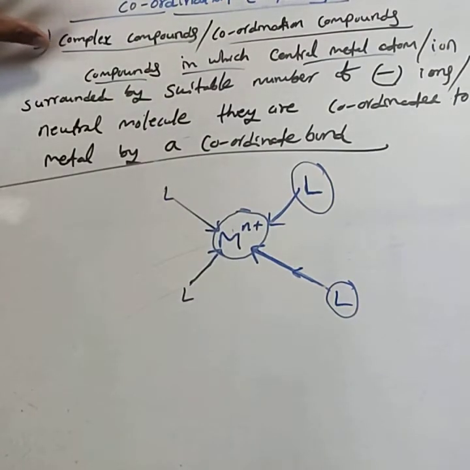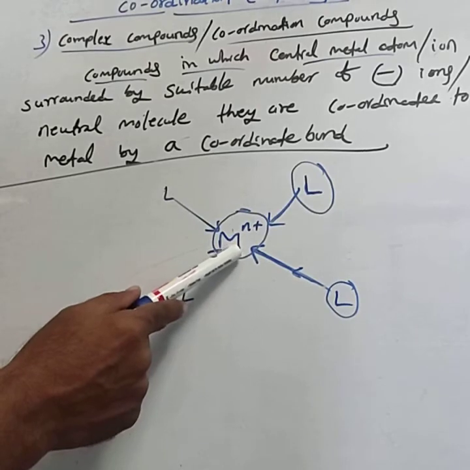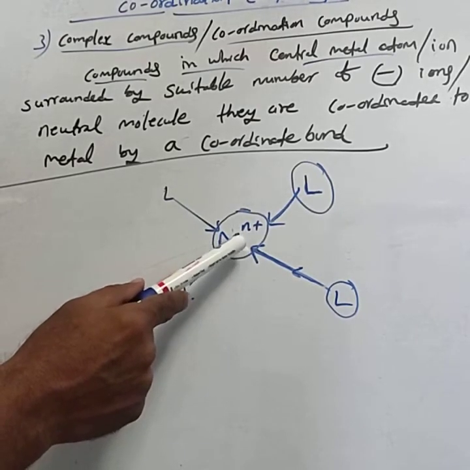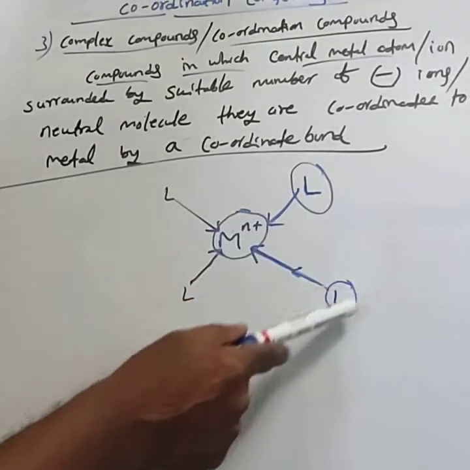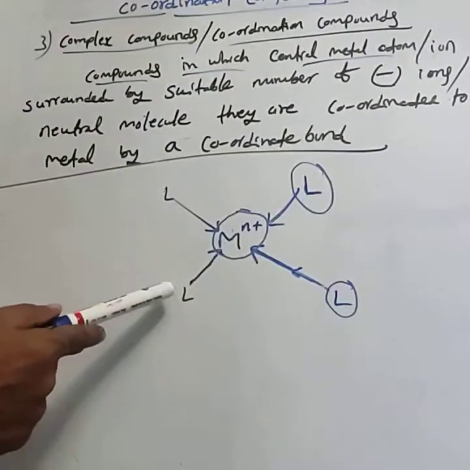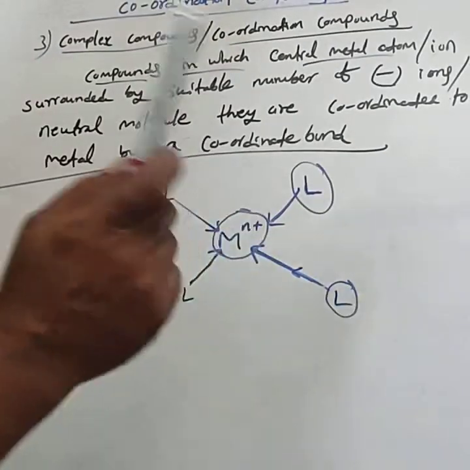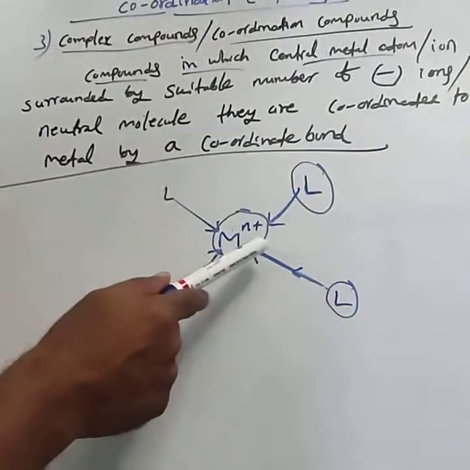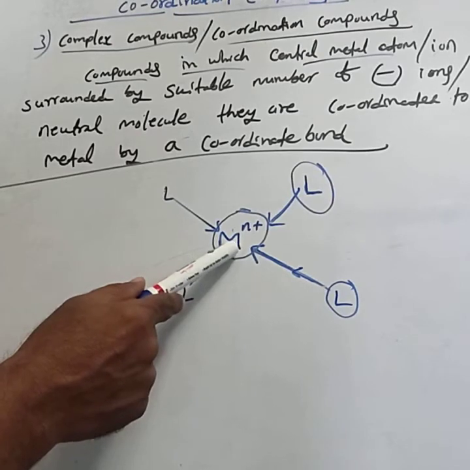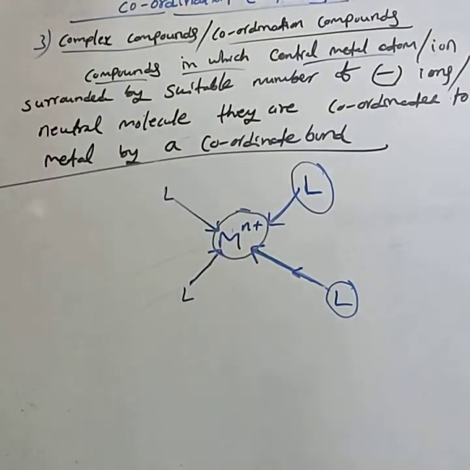The definition: compounds in which a central metal atom or ion is surrounded by a suitable number of negative ions or neutral molecules which are bonded to the metal atom by a coordinate bond.